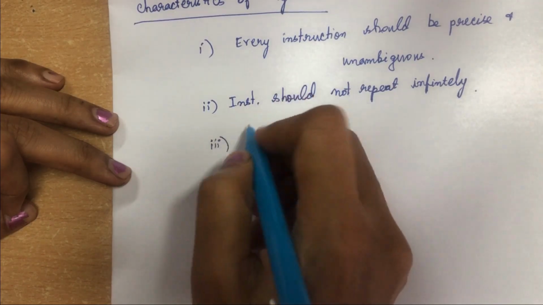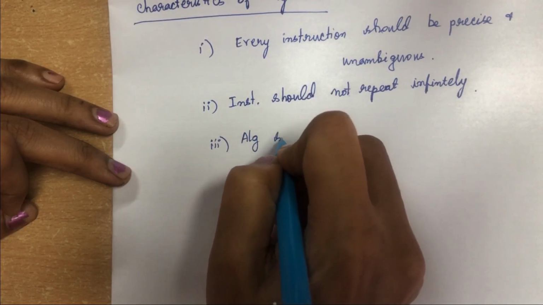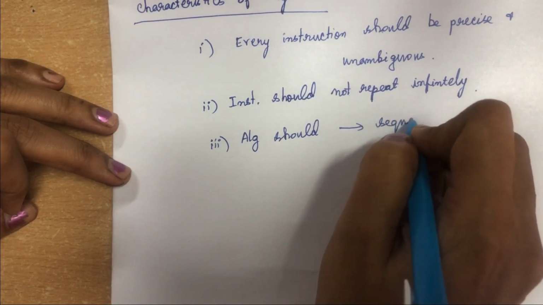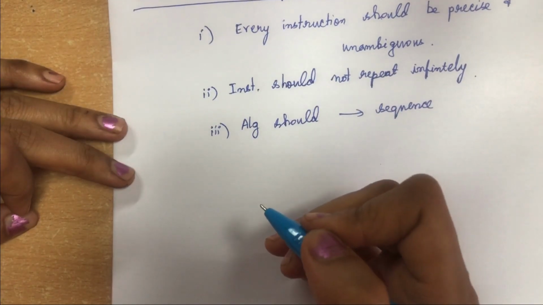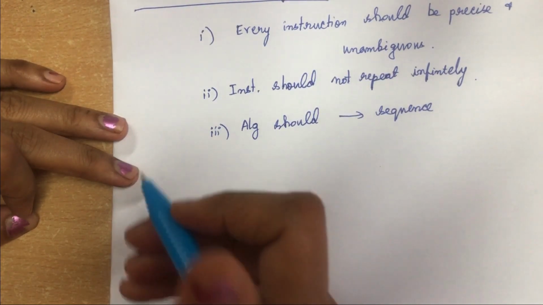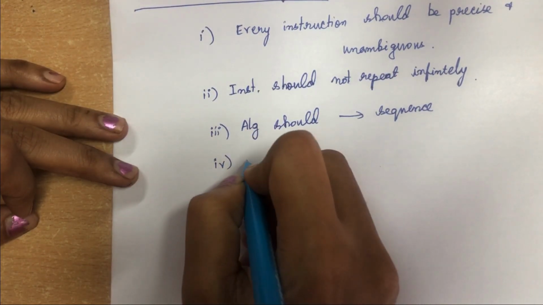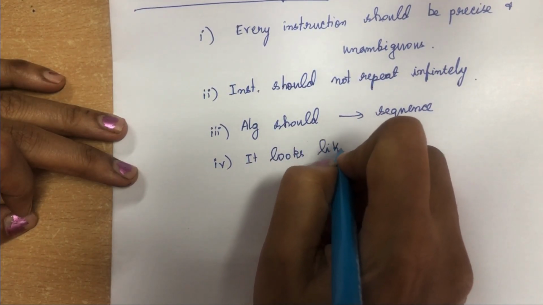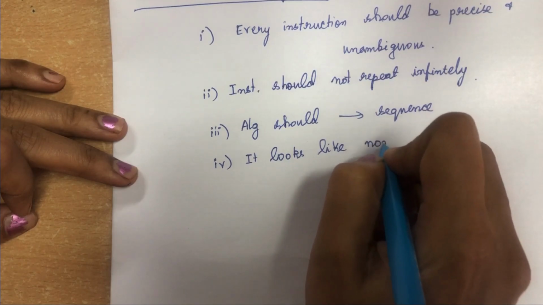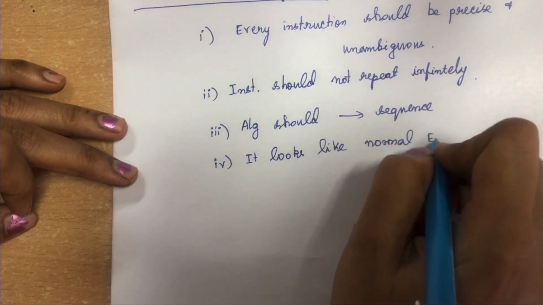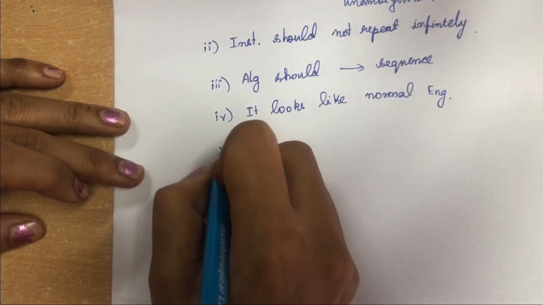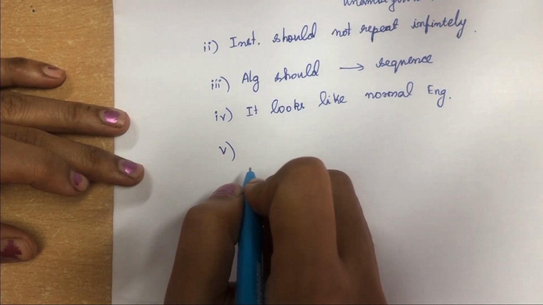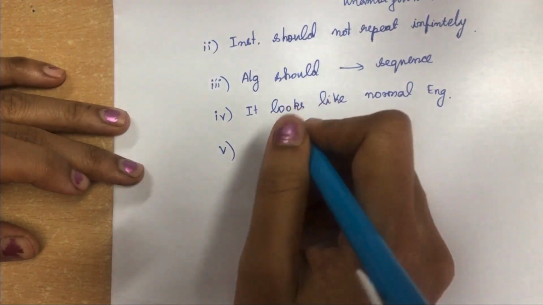And the third characteristic is, the algorithm should be written in sequence. There should always be a sequence you have to follow when you are writing an algorithm. That is your third characteristic. And the fourth characteristic is, you should use only normal English when you are writing the algorithm. It should be in normal English format.